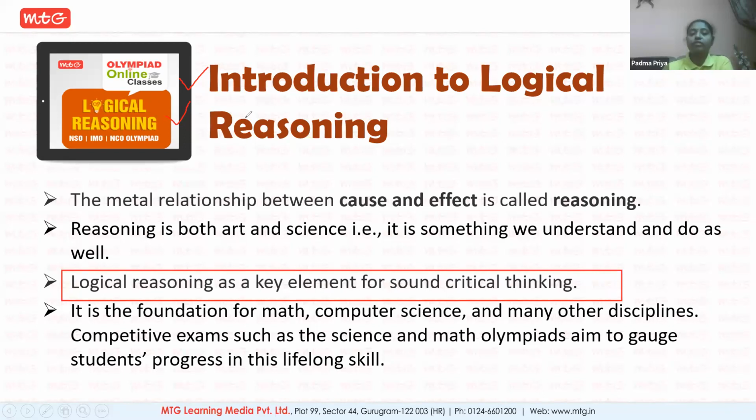So why do we have logical reasoning in Olympiads? Logical reasoning is always related with all the subjects we said, and it is also correlated with Olympiads of maths and science. Why is it being correlated? Because logical reasoning is one such thing which a person needs as a lifelong skill. So that is why you need to have more focus on it.